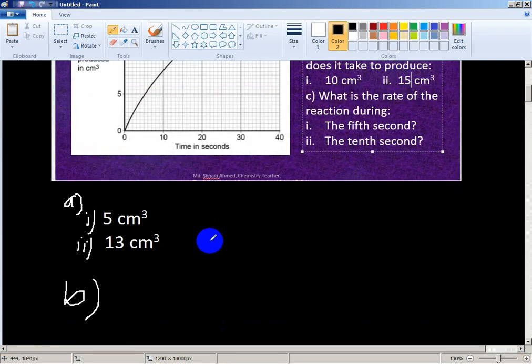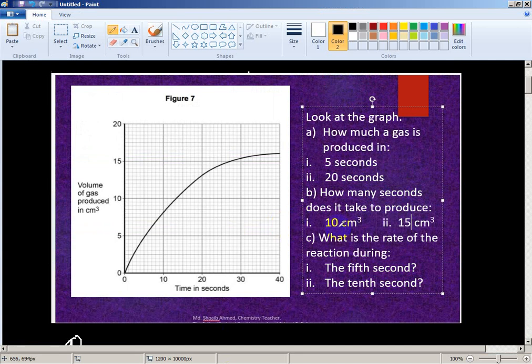Okay, this is the 13 cubic centimeter. Now when 10 cubic centimeter is produced, how many seconds does it take? This is the 10 cubic centimeter. Here is the volume. When the volume is 10 cubic centimeter, what is the time?